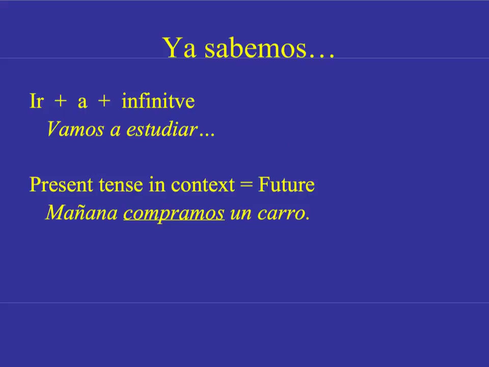All of those are examples. Our forms of ir are voy, vas, va, vamos, vais, no accent because it's an irregular, and van. Those are our 6 forms of present tense ir.